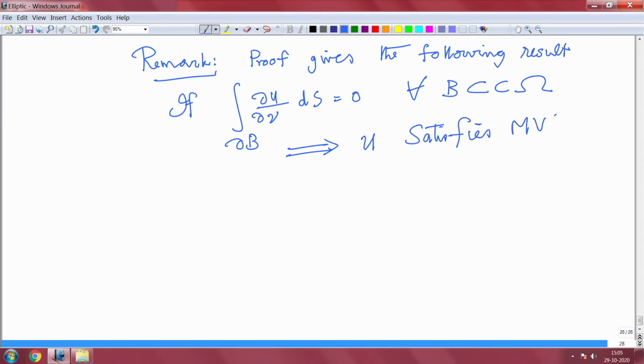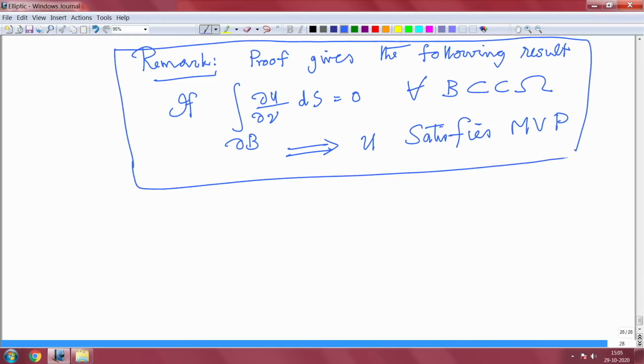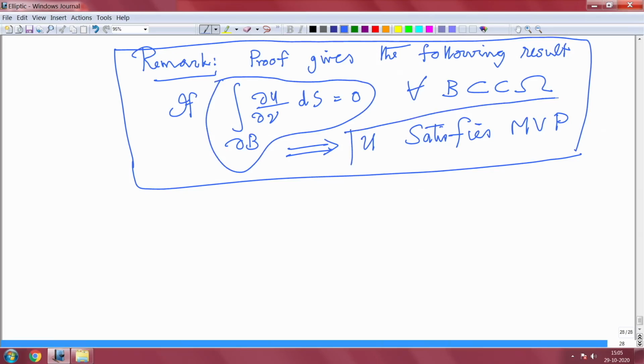So, if you check this quantity for all balls, then you can check that u satisfies the mean value property. That is all we have used. We have used this is positive, you derive the inequality. If it is negative, you will derive the other inequality, and you follow that.